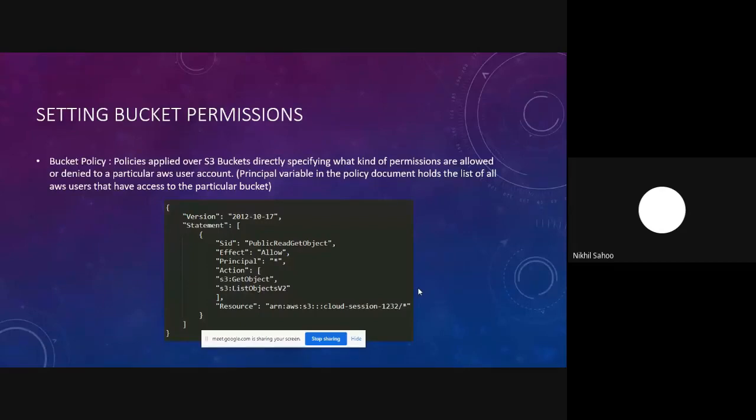The policy document is also pretty much the same, but we have an additional parameter named principal. Principal specifies who all users would be able to perform these operations on this particular S3 bucket. In the picture, we have given the principal parameter an asterisk, or a wildcard. This means all users would be able to perform these operations, that is GetObject and ListObject, on the S3 bucket named Cloud Session 1232. So that was about bucket policy.